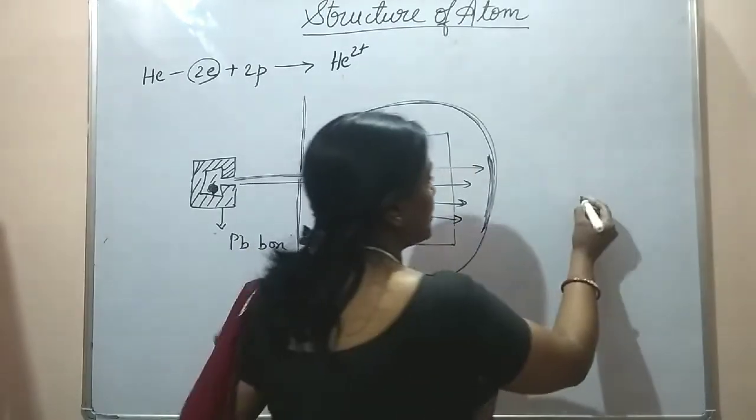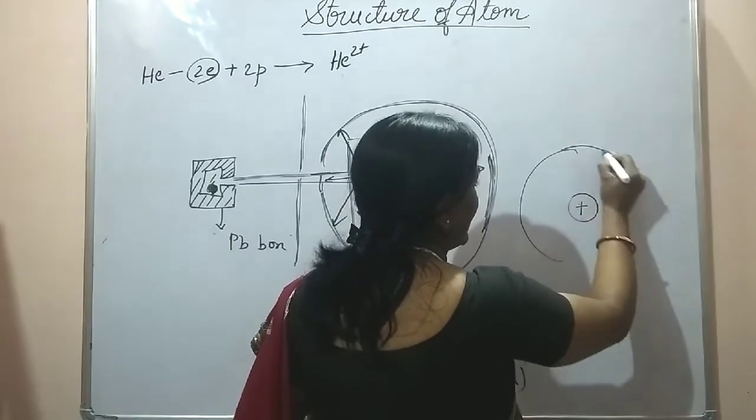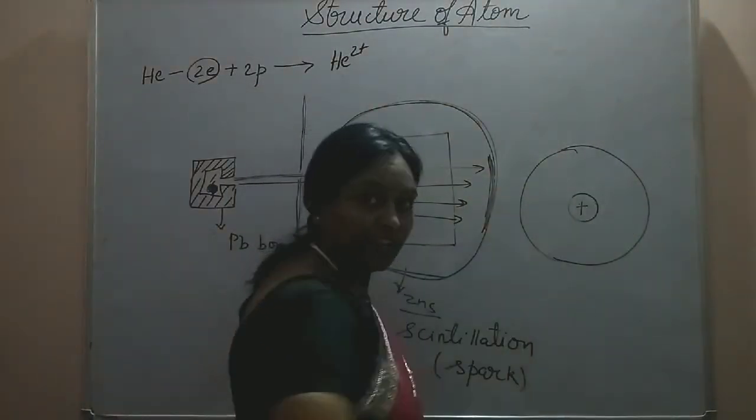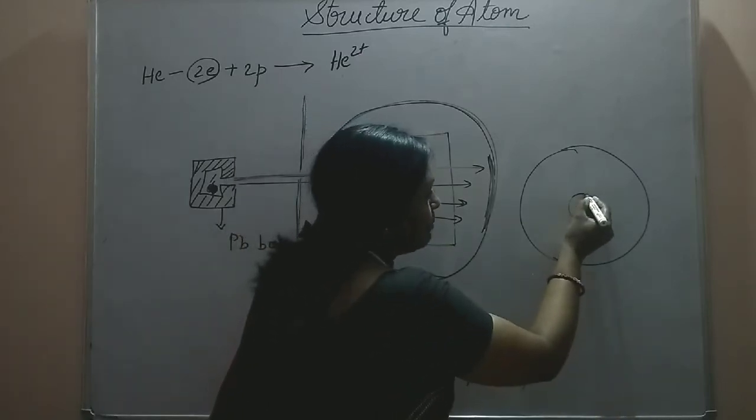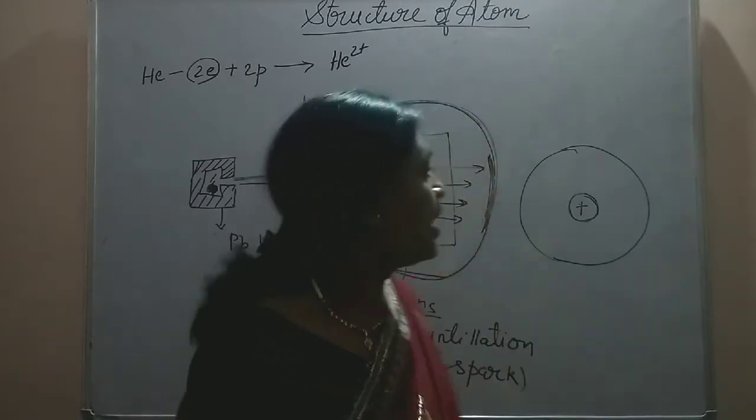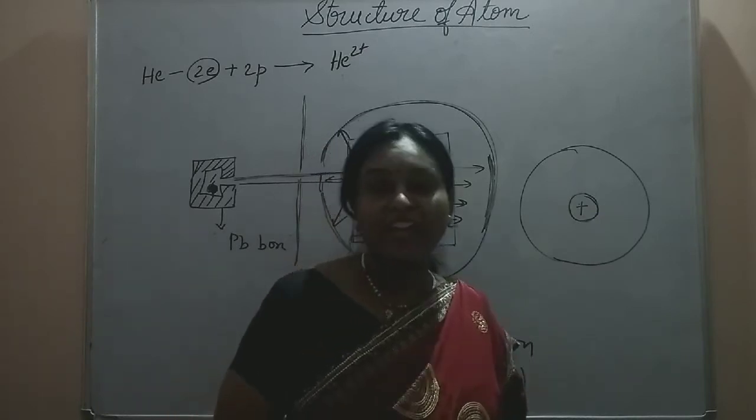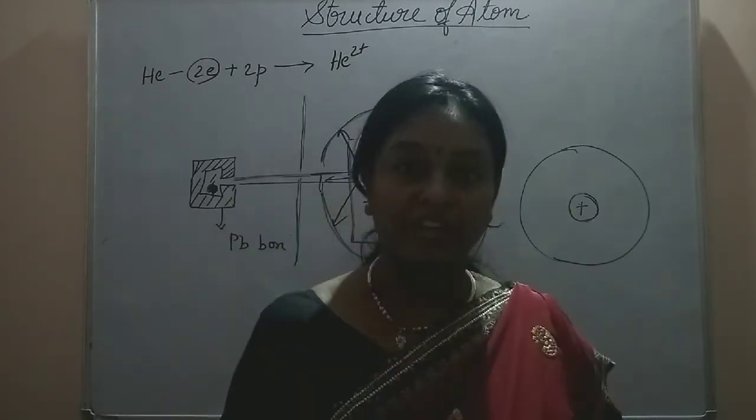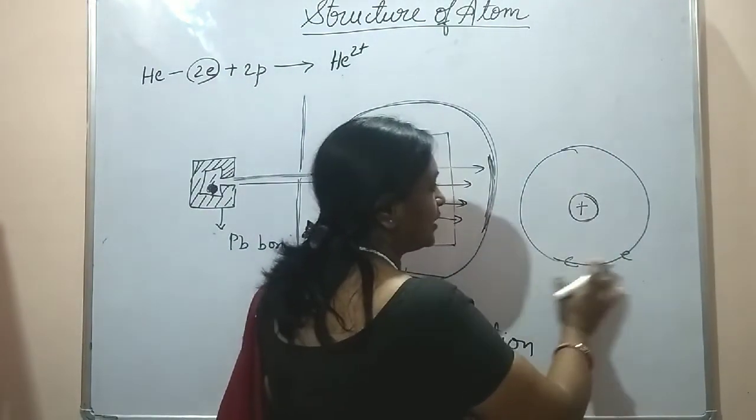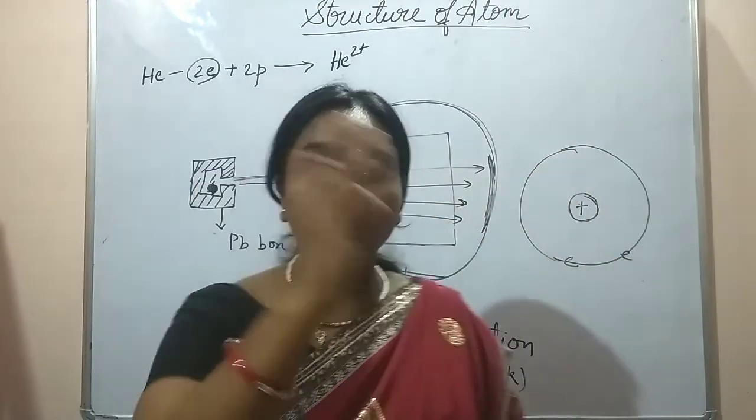So he proposed the model known as the planetary model, in which he said that the major part of the atom is empty and there is a positive core in the atom which is quite massive, meaning quite heavy, and this massive core occupies a very small volume. It's like a cricket ball in a cricket stadium. The electrons revolve round this massive part, which he called the nucleus, in the same way as planets revolve round the sun.